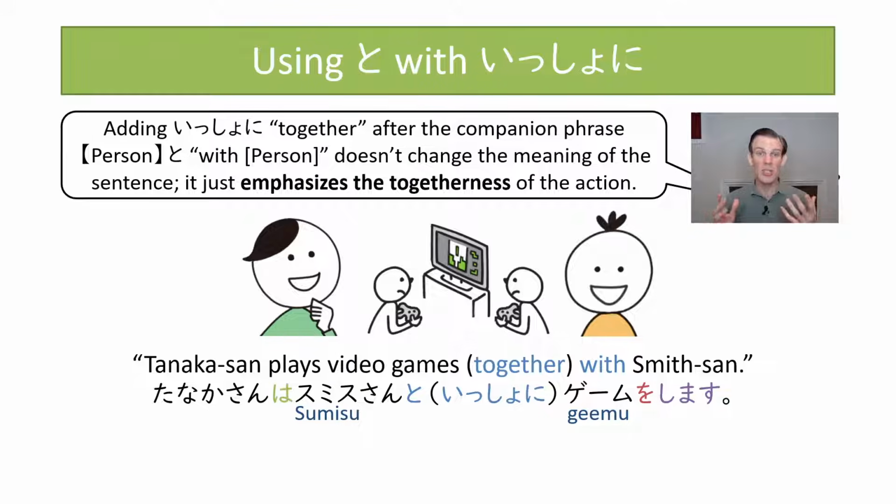You can add in this issho ni, together, after the companion phrase, so the person to with person, and not really change the meaning much. It just emphasizes the togetherness of the action. So just like adding together in English, basically. Either way is fine, but just know that that's an option that you can use with this to particle.